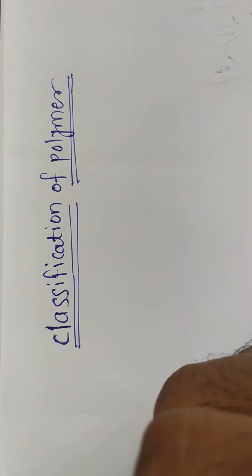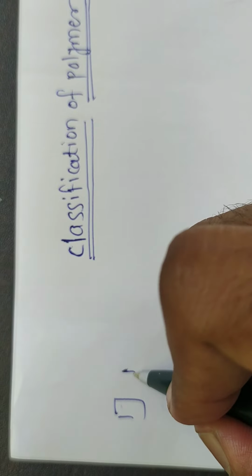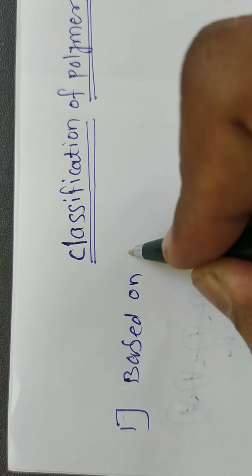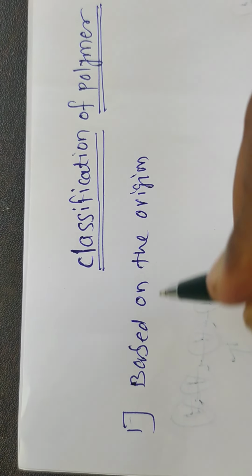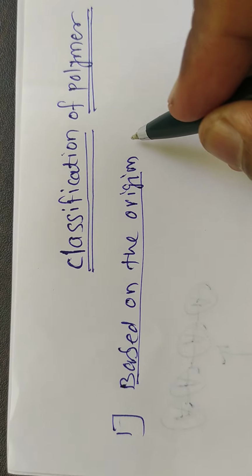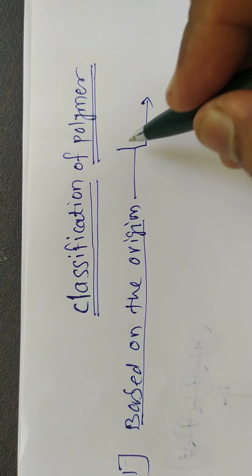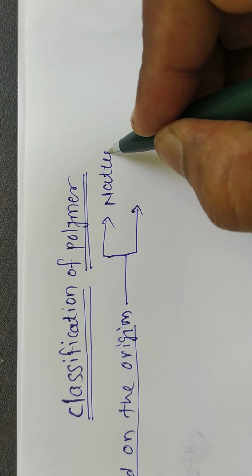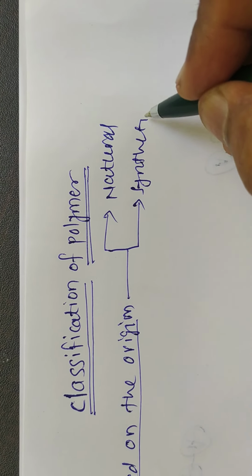The first classification is based on origin. Depending upon the origin, polymers are mainly classified into two groups: one is natural polymer and another is synthetic polymer.